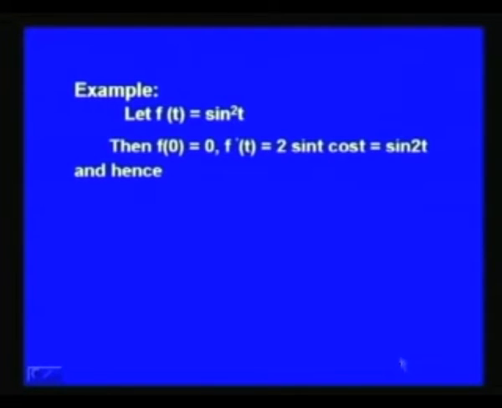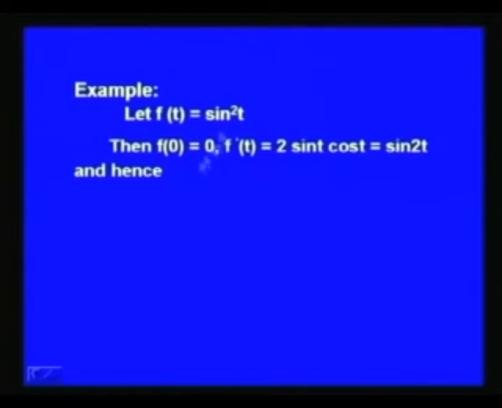Let us say f(t) is equal to sin square t. We want to find the Laplace transform of f(t), and we cannot find it directly from the known results on the Laplace transforms of elementary functions, which we had studied in the previous lecture. But we can do it either by writing sin square t as (1 minus cos 2t) by 2 and using the linearity property of L and the Laplace transform of cos 2t. We can also find the Laplace transform of f(t) equal to sin square t using theorem 1, as we are going to see now.